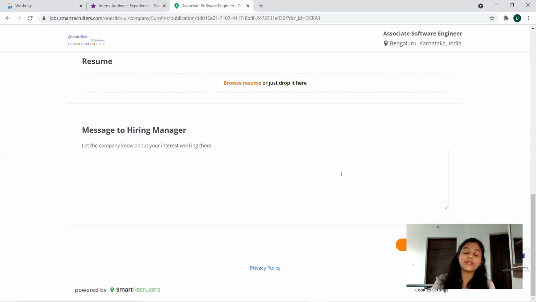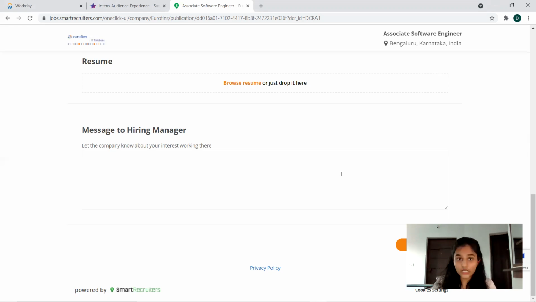But it's not like a request, like please give me this job. Rather, I am applying for this candidature, and I have attached my resume here, where you'll get more reference about myself, and I'm looking forward to the response. You can provide it in a brief, professional manner. There are so many examples available across the internet for the message to hiring manager. Choose the best one from that and go for it.